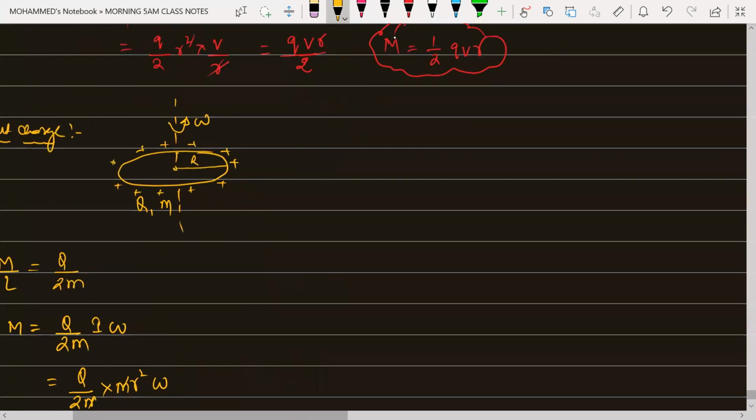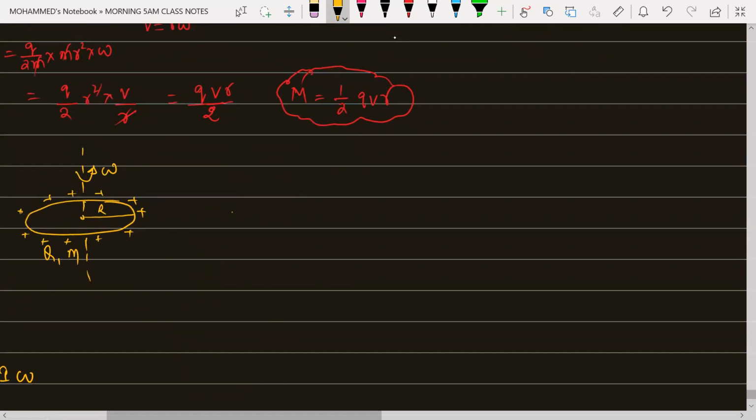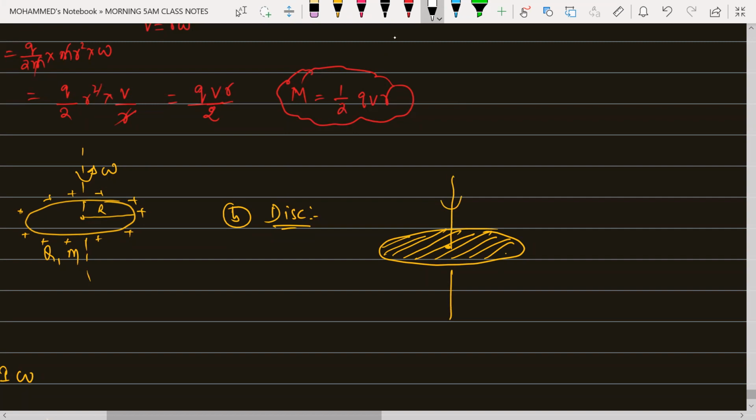In the same way, if I am talking about a disk, so this will be your disk right now. The disk has mass throughout the body like this. This is the axis on which it is rotating with an angular velocity omega.